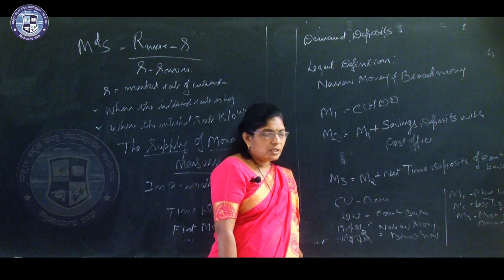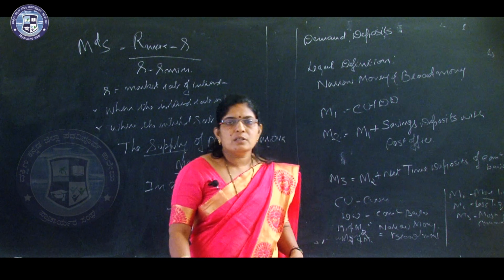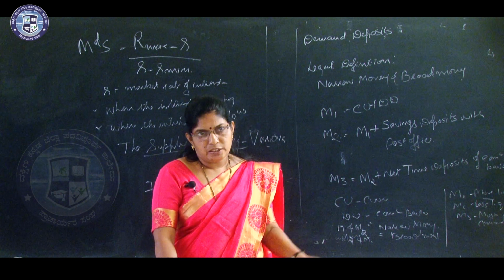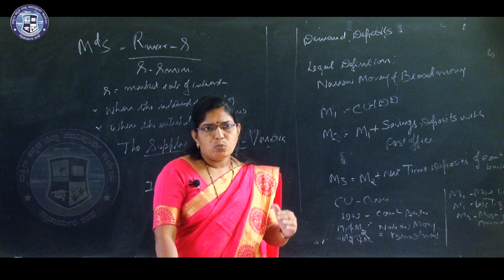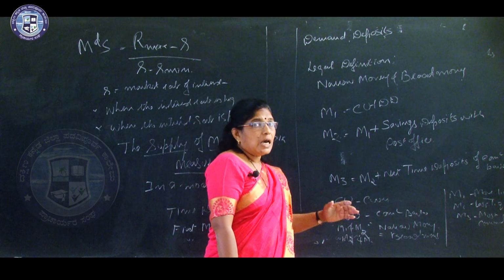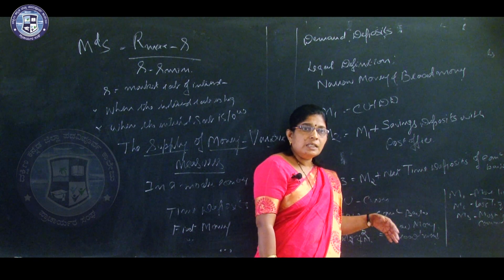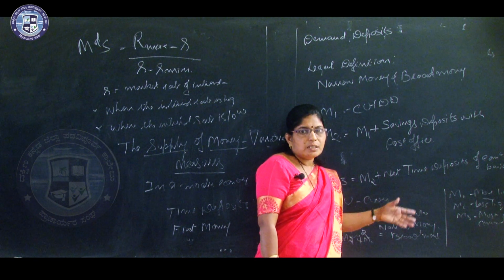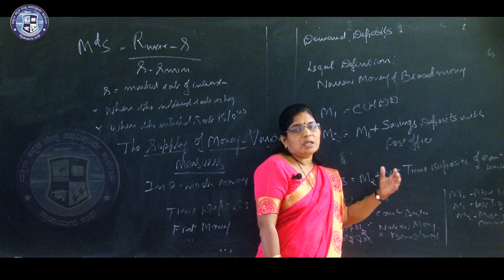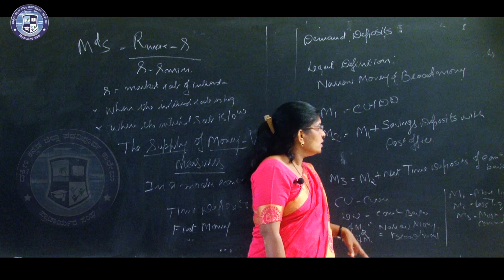Students, M1 is regarded as the most liquid form of money, in the sense it is acceptable by all and can be easily exchanged with other commodities.